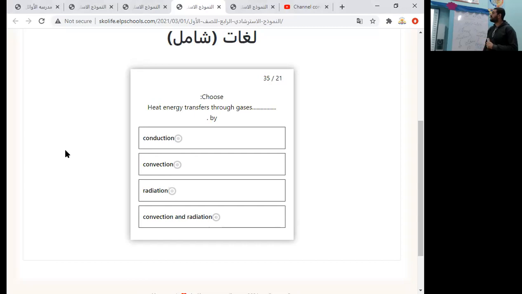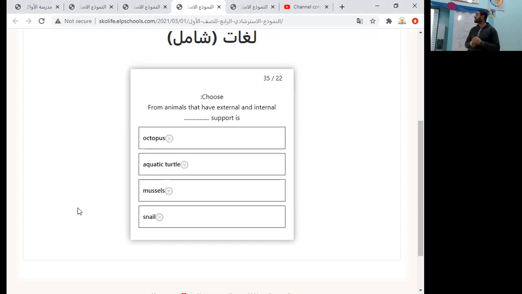Heat energy transfers through gases by, as we answered this question before, convection and radiation. And at this point, we must know that conduction is the way through which heat transfers through solids. Convection is related to gases and liquids. Radiation is related to material medium and non-material medium. So the answer will be the last one, convection and radiation.